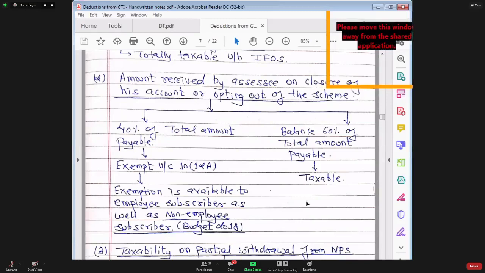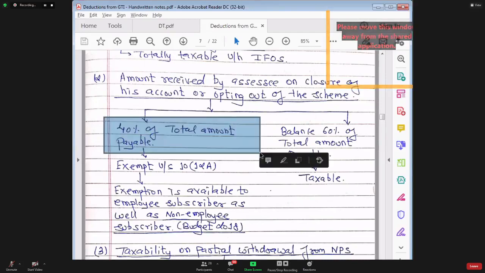Whatever amount is withdrawn, 60% of the amount will be exempt from tax. Here I have written 40% because these are old notes. If I get that notebook, I will change this and send you the new copy.